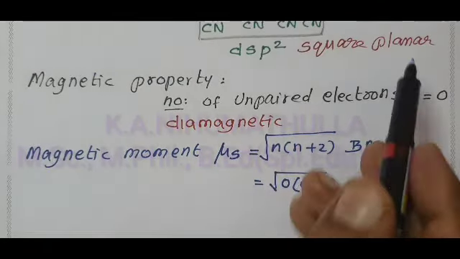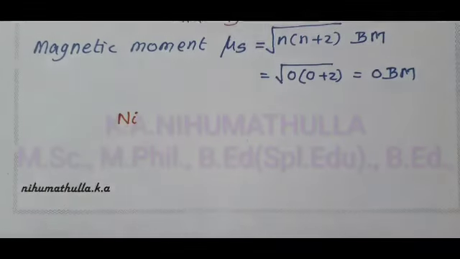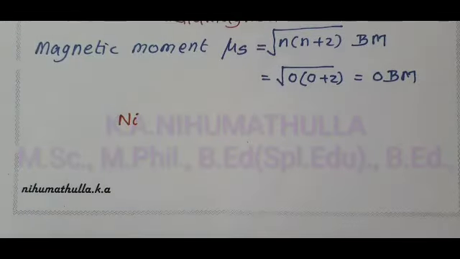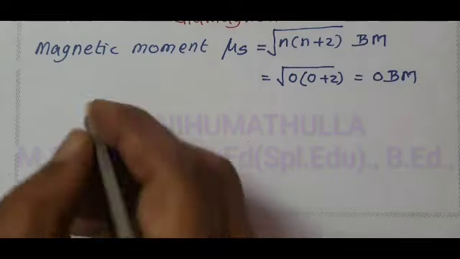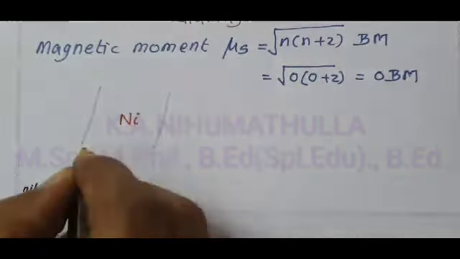Now, how to draw the square planar structure of the given complex? The given complex is [Ni(CN)4]2-. The central metal ion in the complex is nickel. In square planar, the corners of the square are occupied by the ligands.